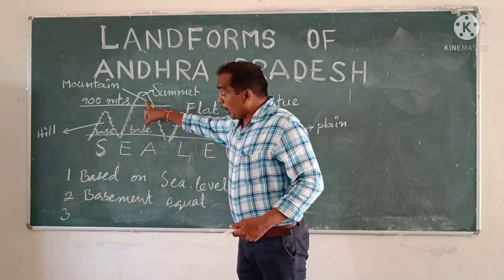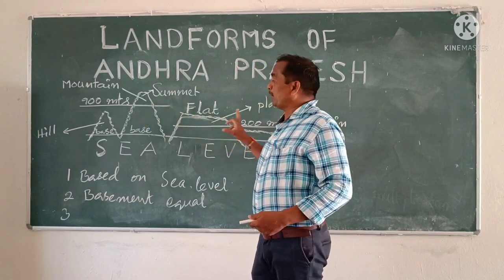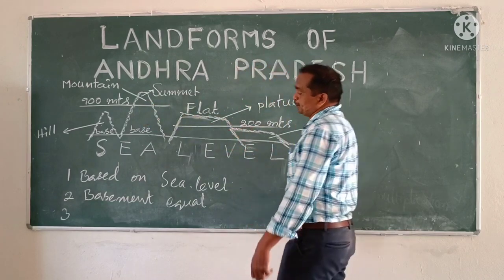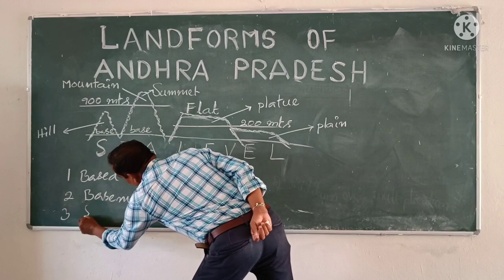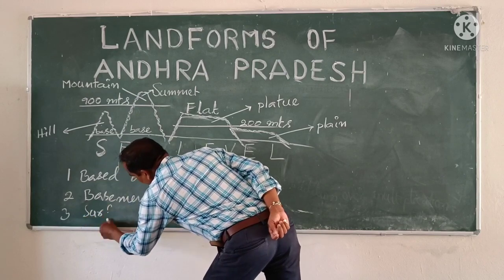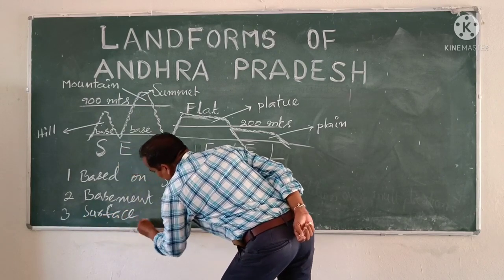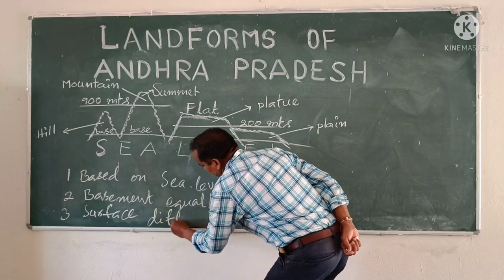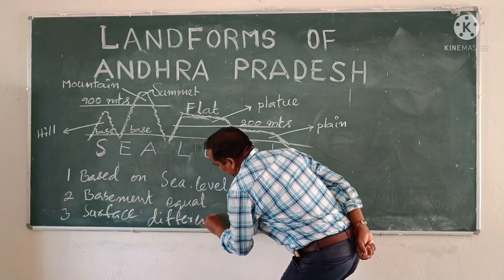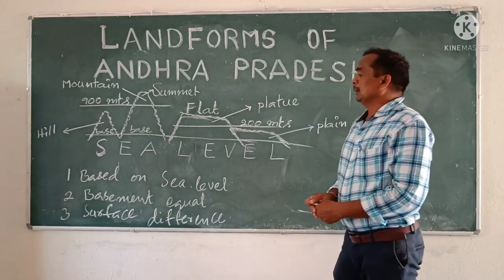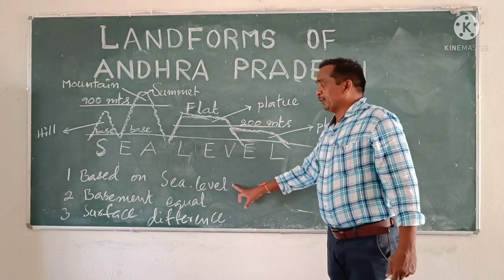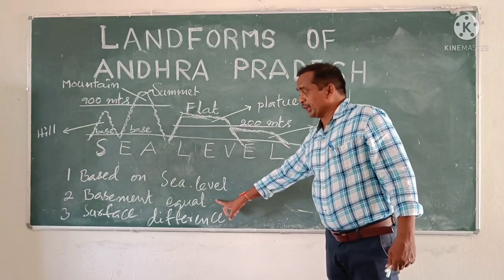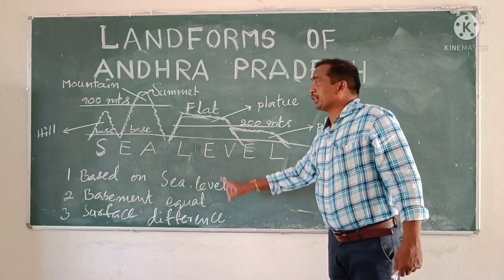Top part or surface part only. So, surface difference. Base is sea level for all the landforms, the basement is equal, and only the surface differs.